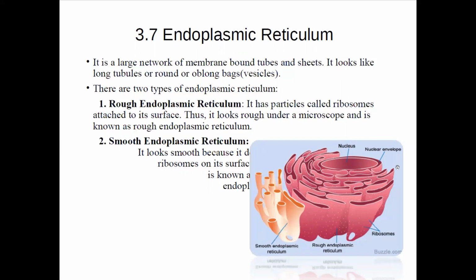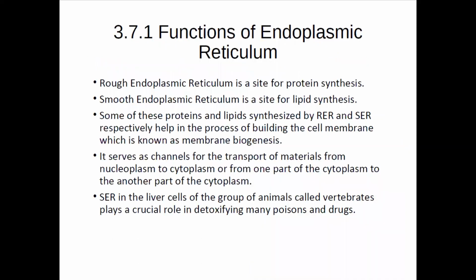Why is it called rough? Because ribosomes are present on the surface. Why is it called smooth? Because ribosomes are absent. This is a membrane bound organelle and it is responsible for many functions like conduction of different types of chemicals. Basically it is of two types, RER and SER. Due to the presence and absence of ribosomes, their structures are different. RER is responsible for protein synthesis, because ribosomes are present.